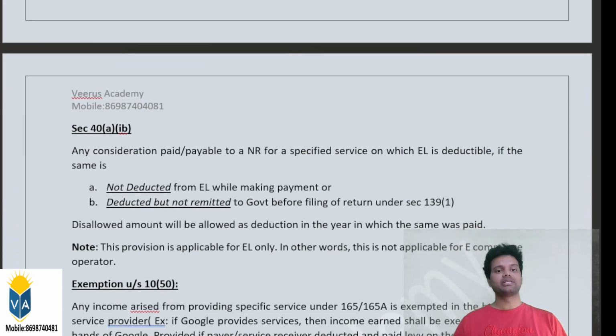Now I am moving on to section 40A clause IP. This is not as per the Finance Act. This is as per the Income Tax Act.